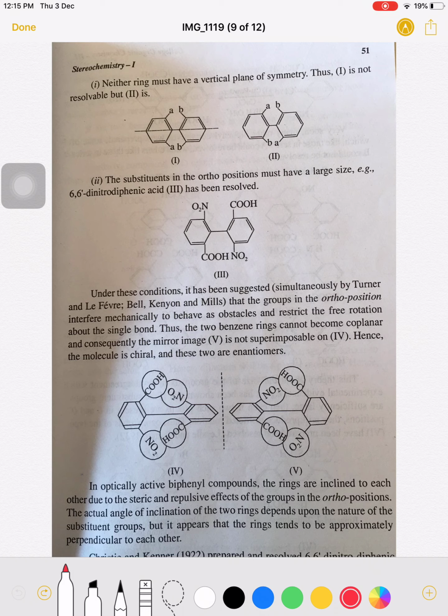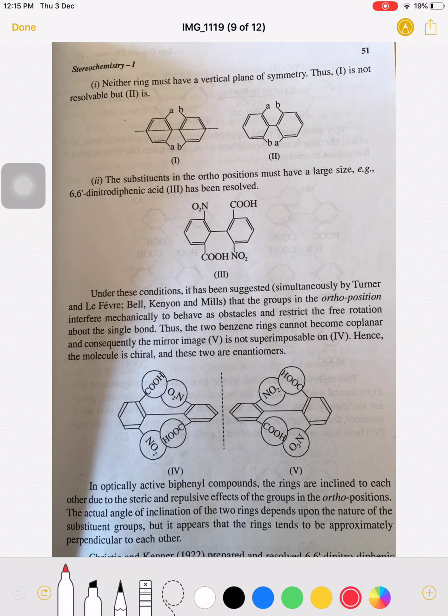Now see this example here. Compound 1 is not resolvable but 2 is resolvable. If you see this molecule and draw this plane, this part is similar to this part, therefore there is an element of symmetry and the molecule is optically inactive.